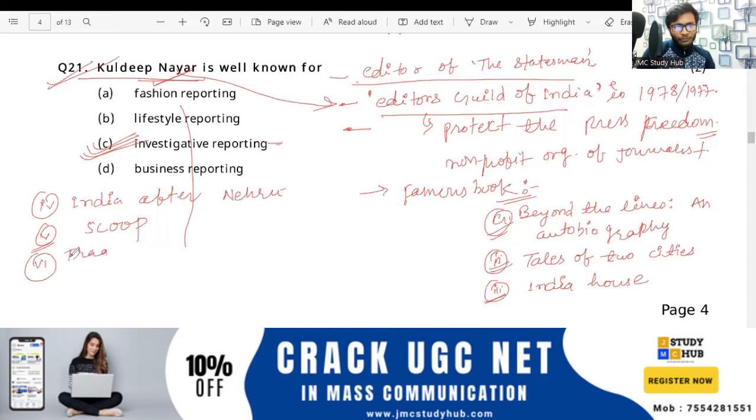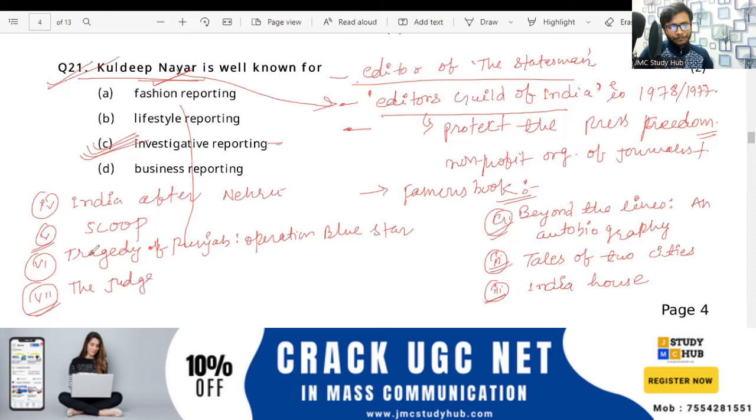Tragedy of Punjab, Operation Blue Star. Operation Blue Star. Okay. And the last book that you can remember is what? The Judgment: Inside Story of Emergency. Inside Story of Emergency. Okay. So these are the famous popular books of Kuldeep Nayyar that you have to remember, right?